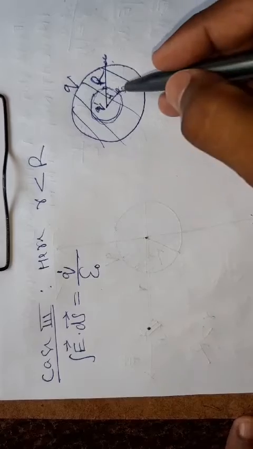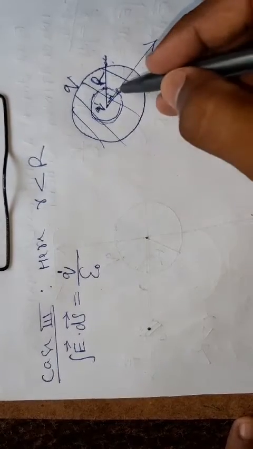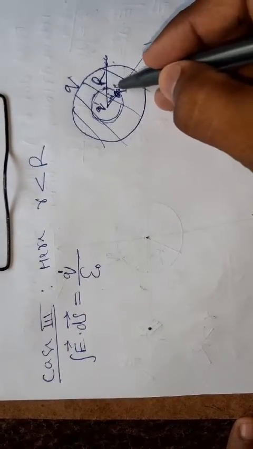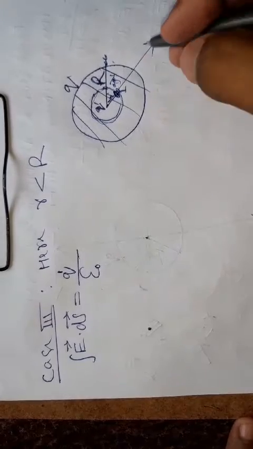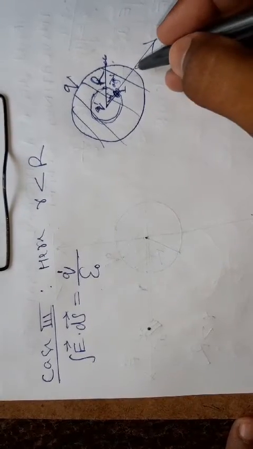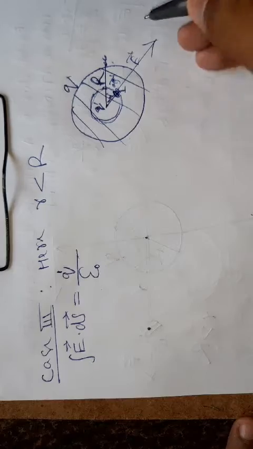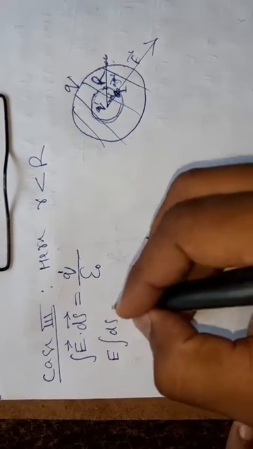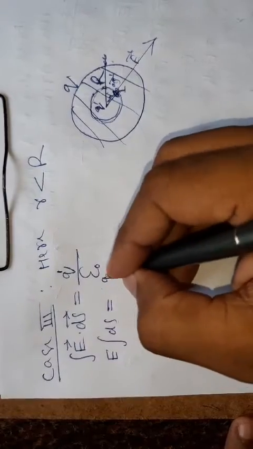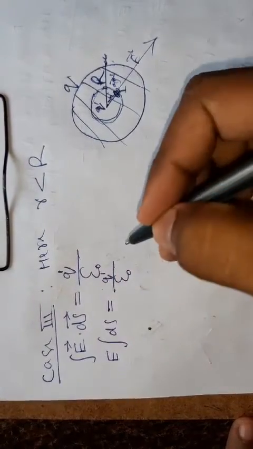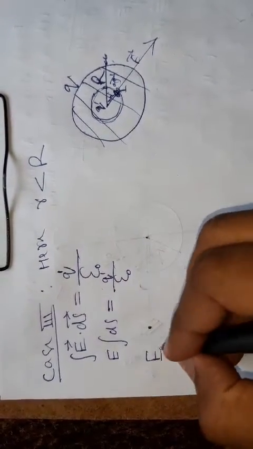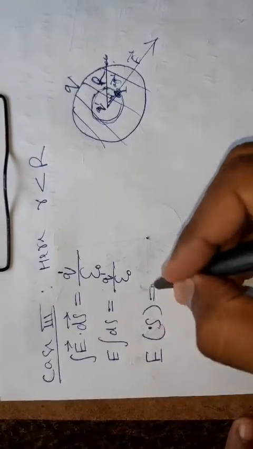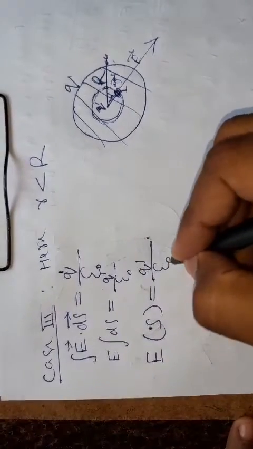Here also we can write E and ds, this is very small ds, like case 1 and 2, and E are both in the same direction, so we can write E integration of ds. Without any tension we can write Q dash upon epsilon naught. Here E into S is equal to Q dash upon epsilon naught.